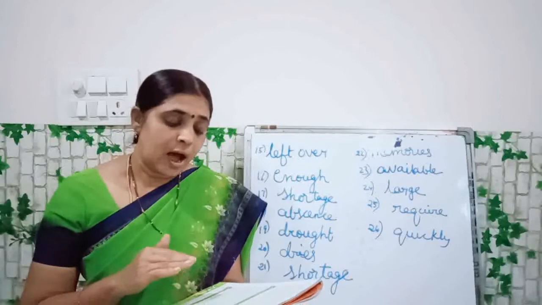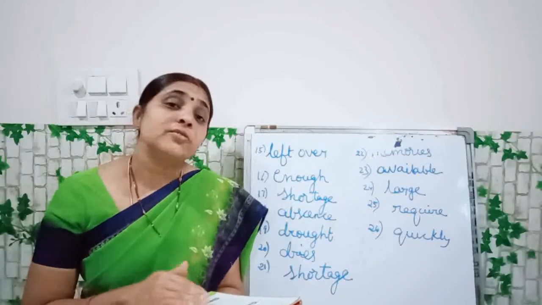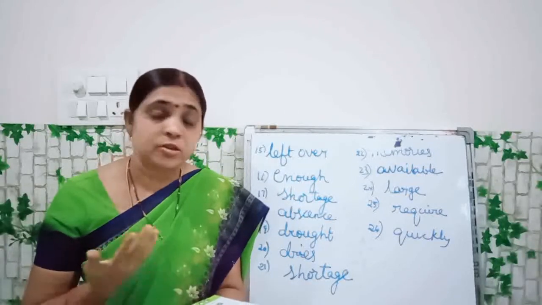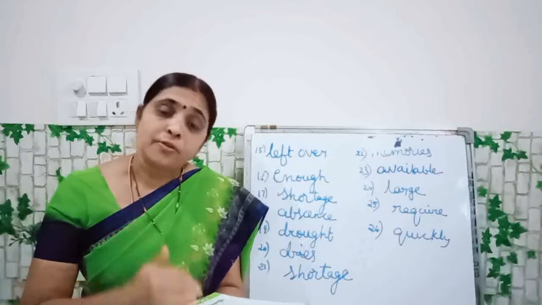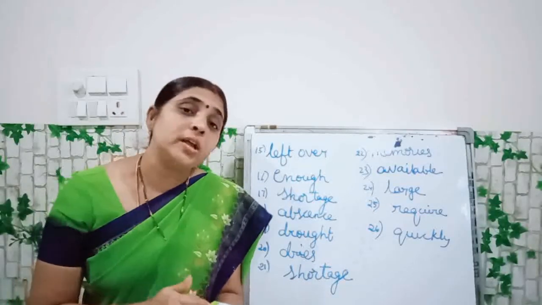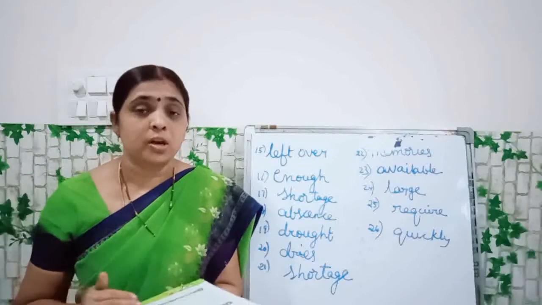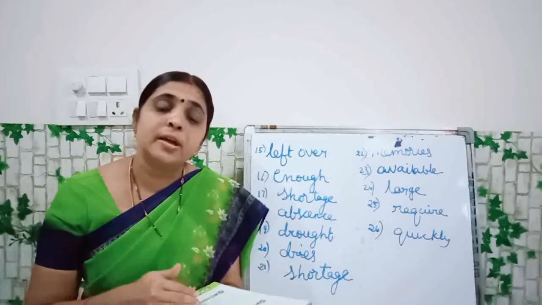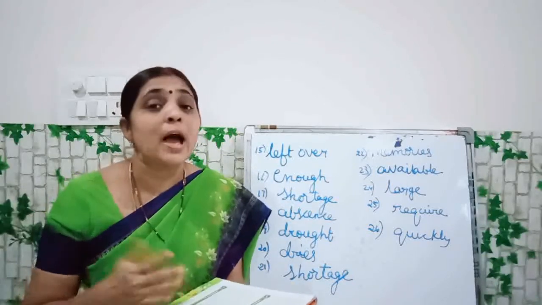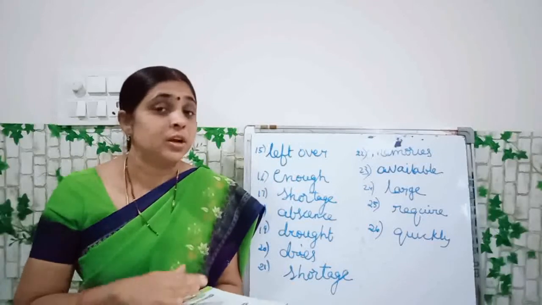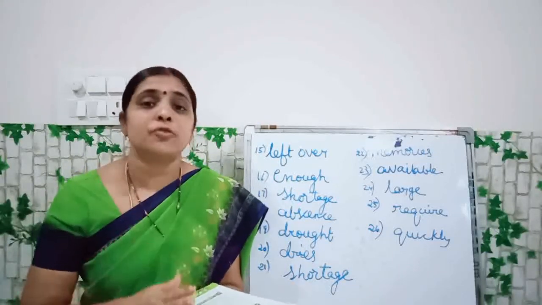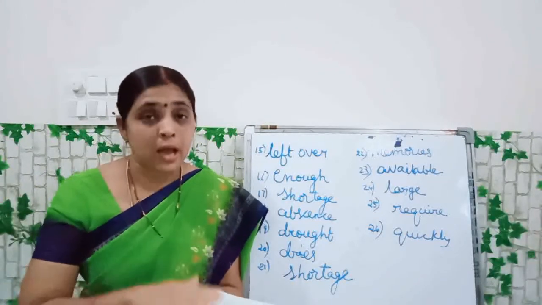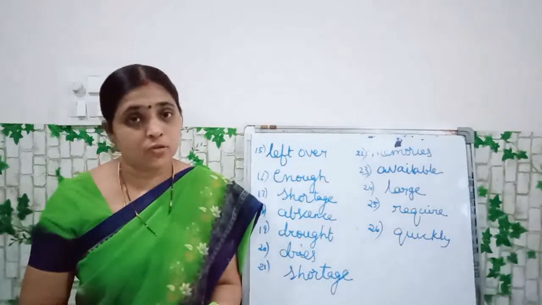Mainly we will have the shortage of water during which season, children? During the summer season. Why? We will not have any rains. If we have many rains, then only we will have sufficient water. If there are less rains, we will have less water and we will get a shortage of water. Shortage means we will not have enough water for our use. How much we require, that much water we don't have. That is what is called shortage of water.